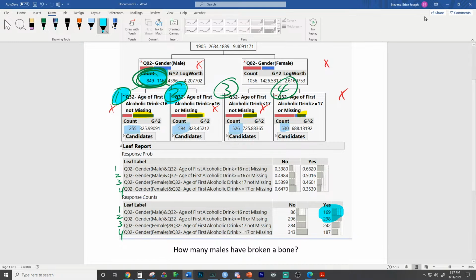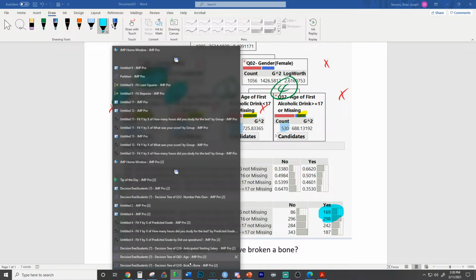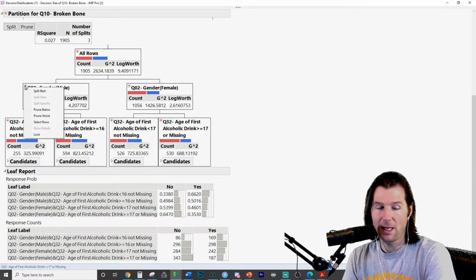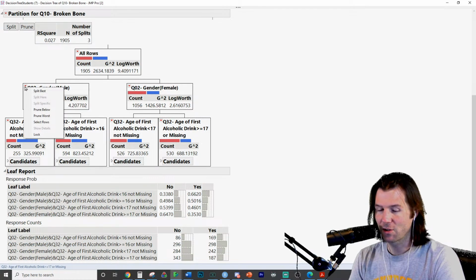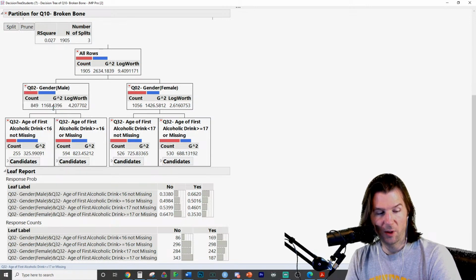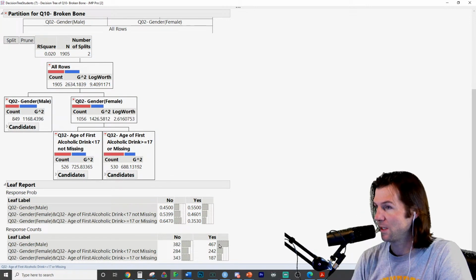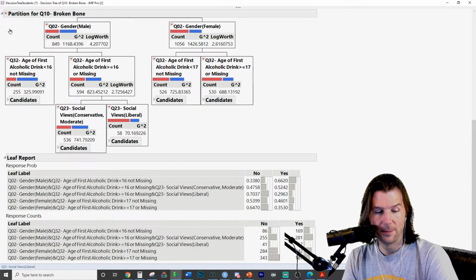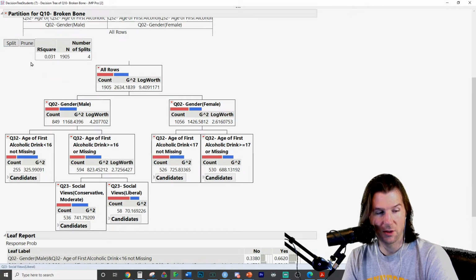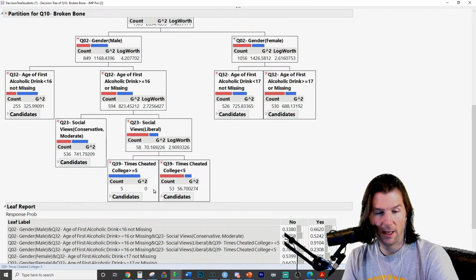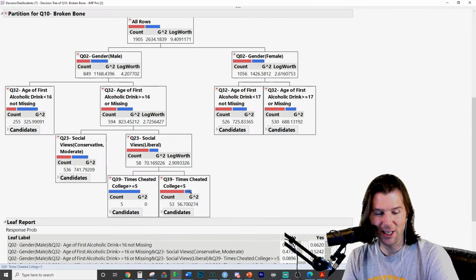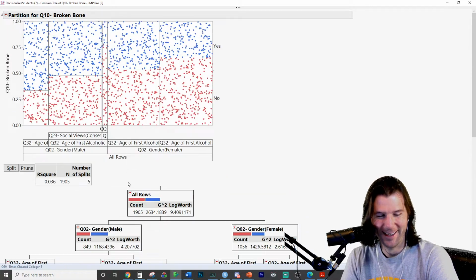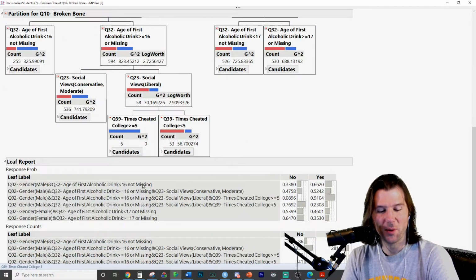But can you see what we could do if we do have the output on the tree is we can just prune the tree. We can prune the tree below here, and you can see you are correct at 467. But you did ask, what happens if I split the tree more? And let's see. We get views on social issues, and then we get things like how much you cheat. Every one of these people has broken a bone. The blue category is broken a bone.